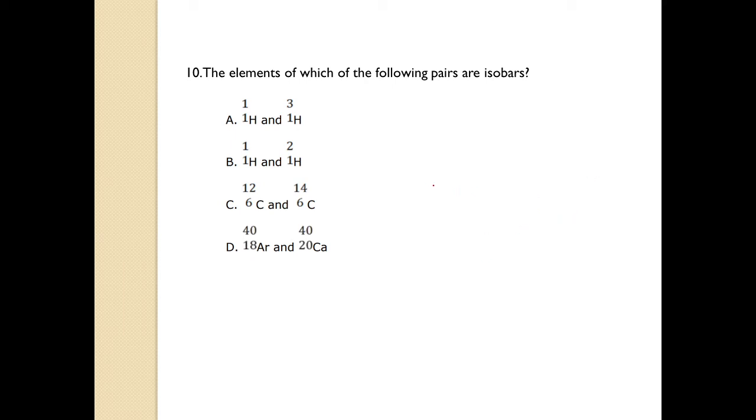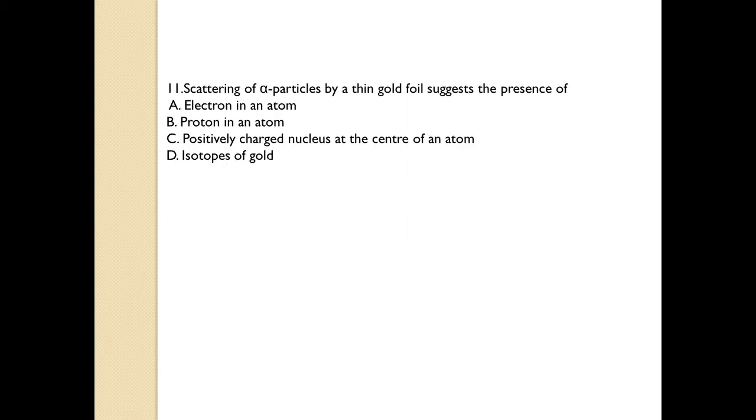So the correct answer is option C. Elements have the same mass number. Mass number is put above the element. It is written like this. If this is an element, here will be the mass number, and here will be the atomic number. So the mass number is same, which is 40, and atomic number is different, which is 18 and 20. So let's move to our next question.